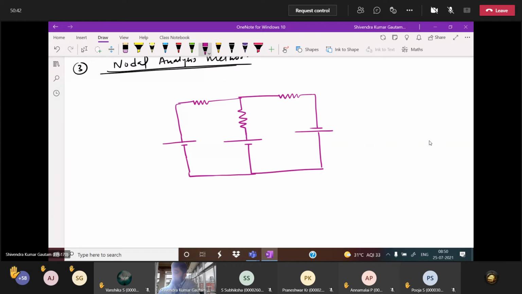This circuit is given, okay, here they give that this is R1, this is V1, R2, V2, R3, V3, and they ask the question here: find I1, find I2 and find I3. Either current direction they will give or you have to assume here.